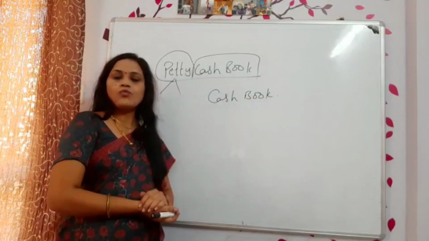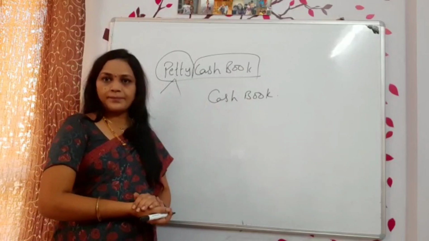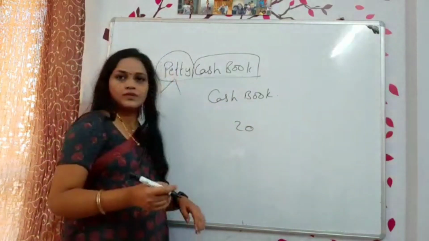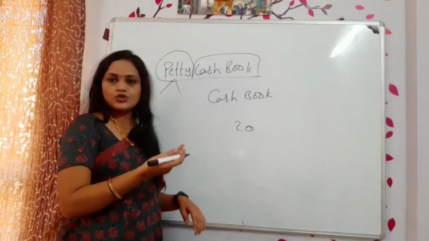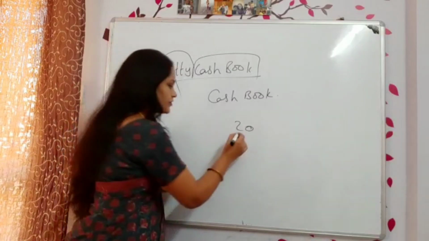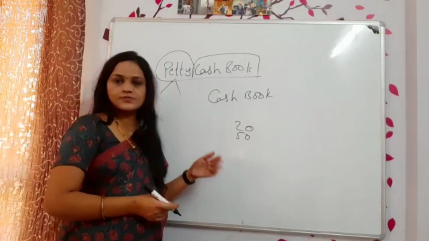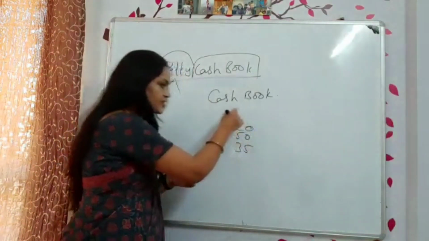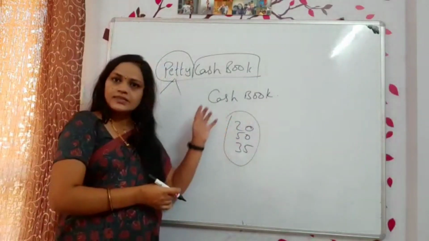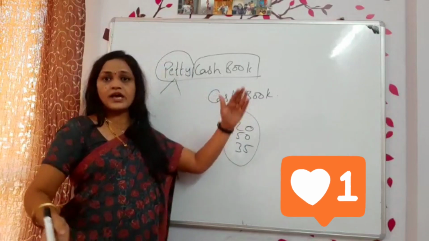Correct? So now what happened? I have spent to purchase some pens, papers for 20 rupees. Someone came to my shop or to my business premises, so I have given them some juices. For that I have spent 50 rupees. I purchased some newspapers. For that I have spent 35 rupees. Something like that, I have spent small amounts. These all, if you include in the cash book itself, how lengthy the cash book will be, tell